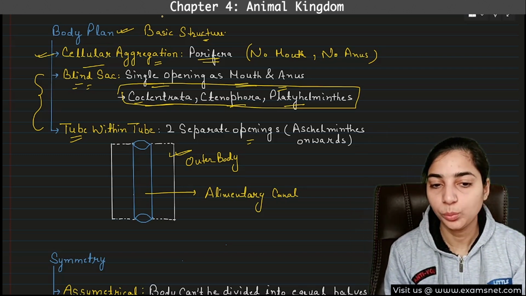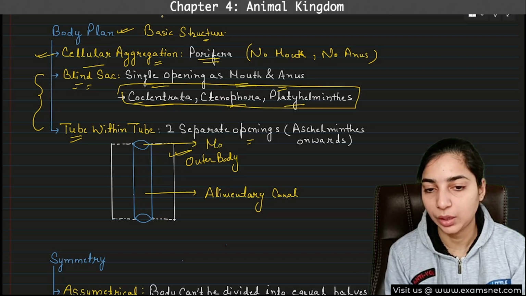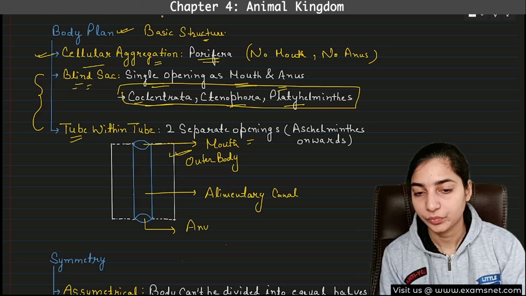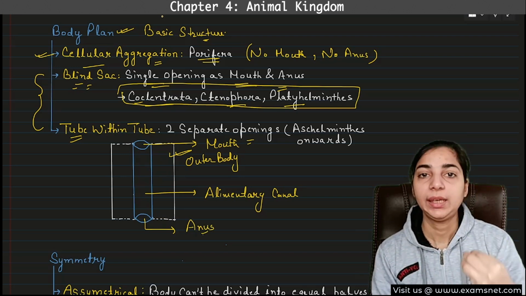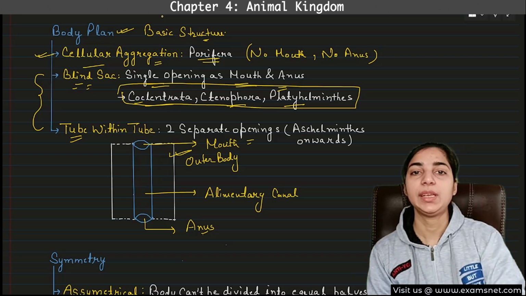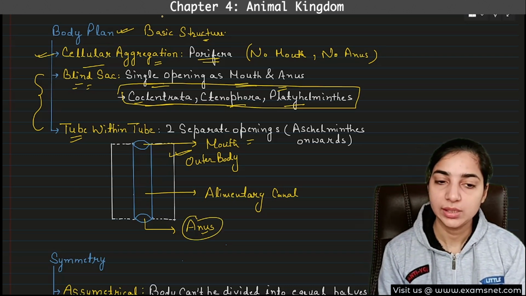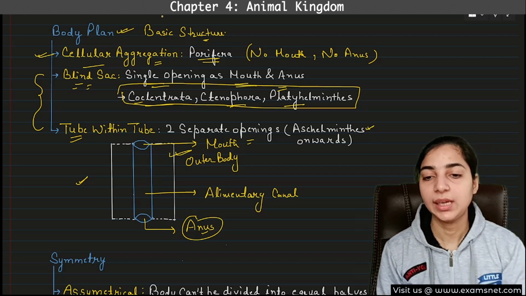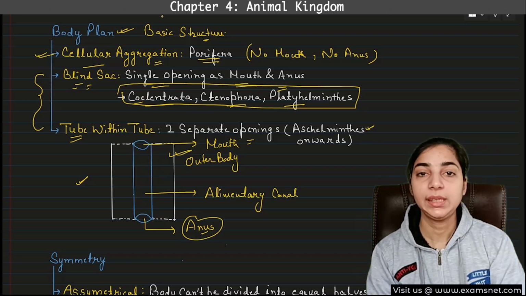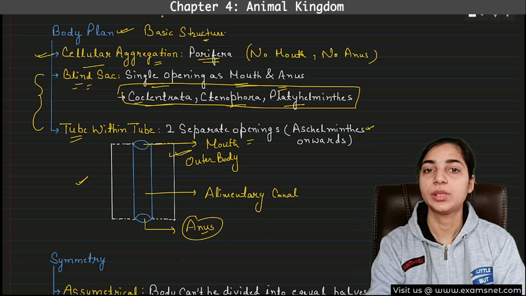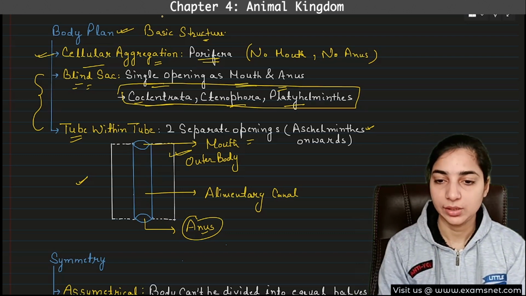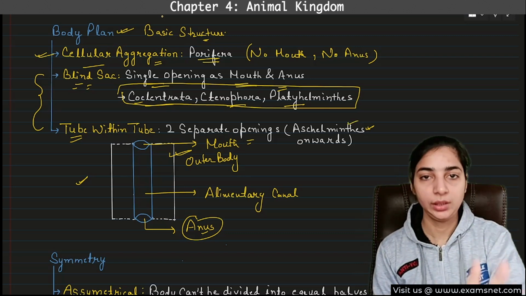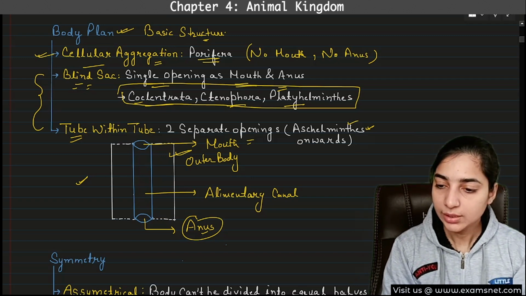And here you can see there is one opening on the top. This opening will be acting as the mouth. And there is another opening at the bottom, which will be acting as the anus. Okay. So the intake of food materials takes place through the mouth, whereas the exit of waste particles takes place through the anus. So this is known as tube within tube body plan. And here the examples will be again Aschelminthes onwards. Most of the time you will see that from Aschelminthes onwards, there is the most advanced type of organization. So Aschelminthes to chordates will have tube within tube body plans. Okay. Let's move further.